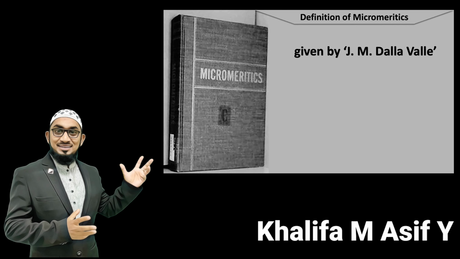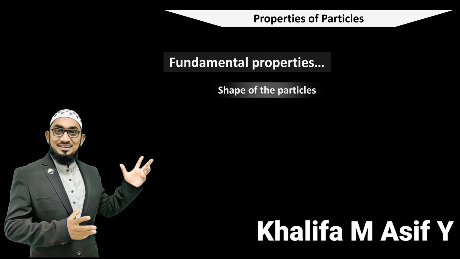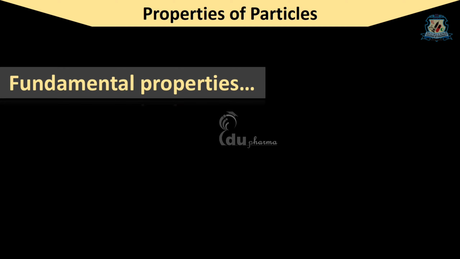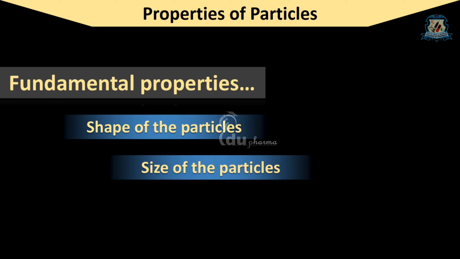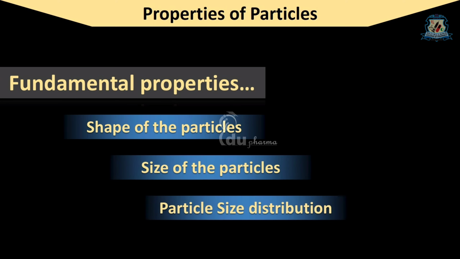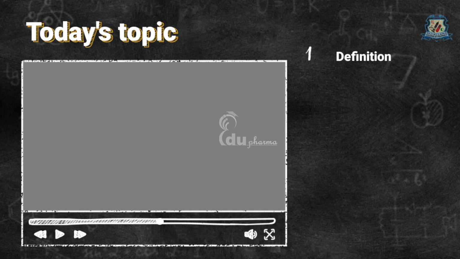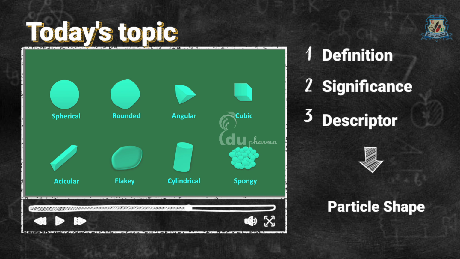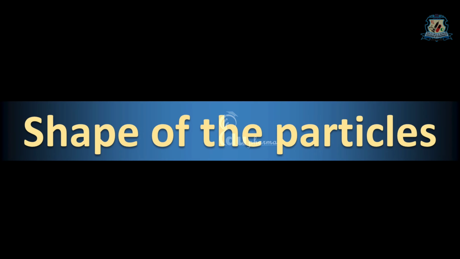In the last video, I have discussed the introduction of micromeritics. Today I am going to talk about the fundamental properties of particles. The fundamental properties may include the shape of the particles, size of the particles, and particle size distribution. Let's start with the shape of the particles.